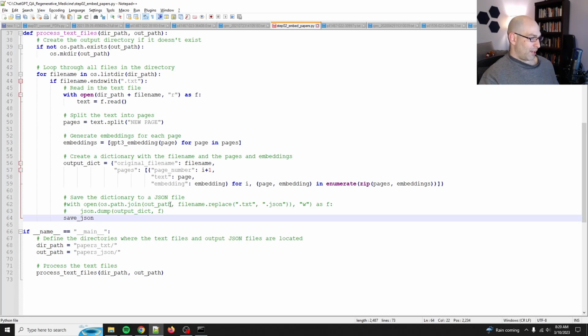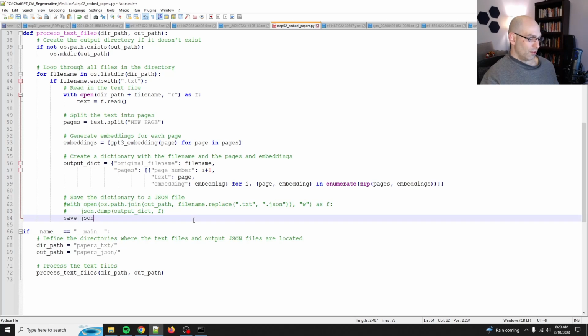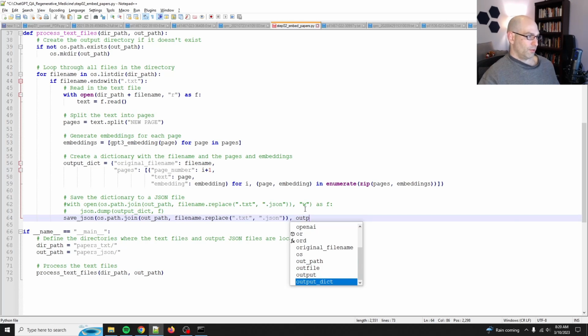So then the file path is this guy. And then the payload is output dict. Yes. All right, so that should be good.